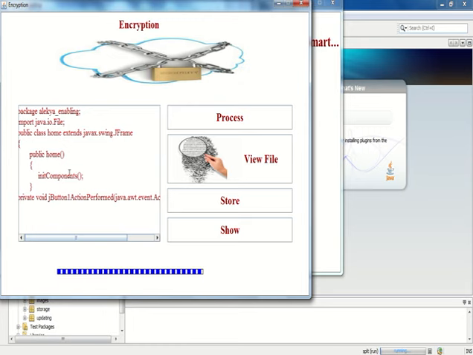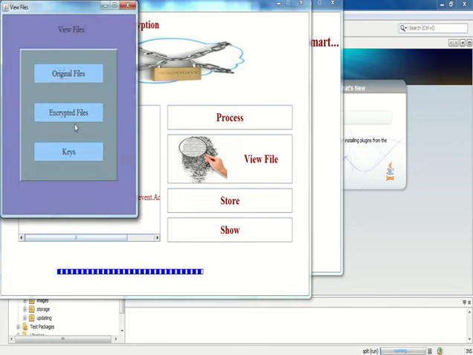So this is the total process of my project. The encryption process is completed. View file we can see here, and store always saves it. Then show also shows the final step of this project. Under it there are three options: original files, encrypted files, and key files. The original file is like this, this is an encrypted file, and then the keys. We can see the keys and we can see the original file. So this is my total project, and thank you so much.